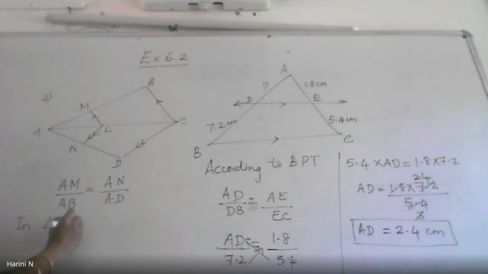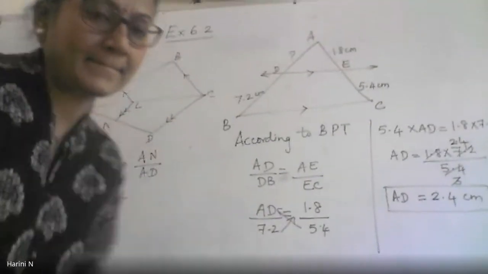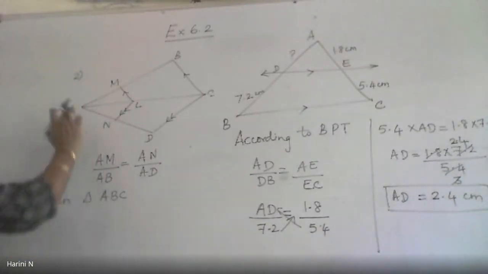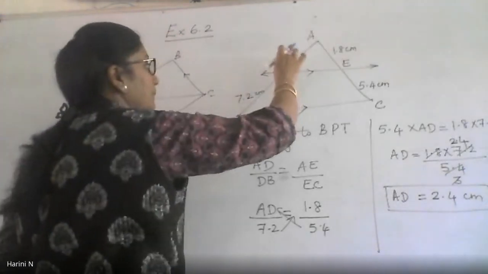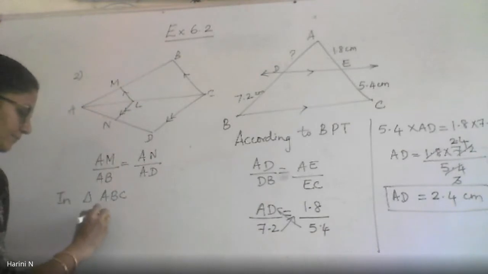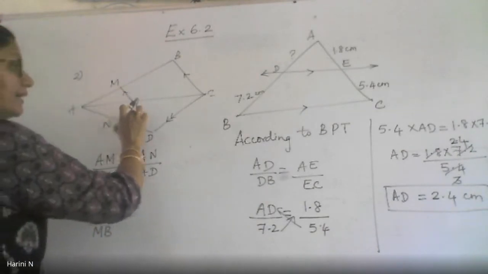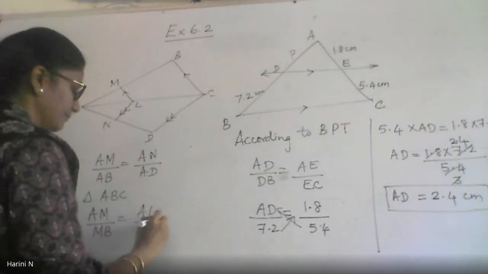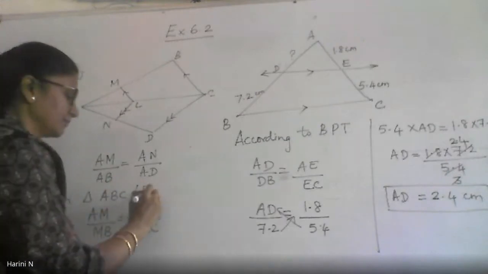So in triangle ABC, I'm using a different color to show that I'm concentrating on one triangle. In triangle ABC, AM by MB, like we had AD by DB, I have AM by MB will be equal to AL by LC by the basic proportionality theorem.